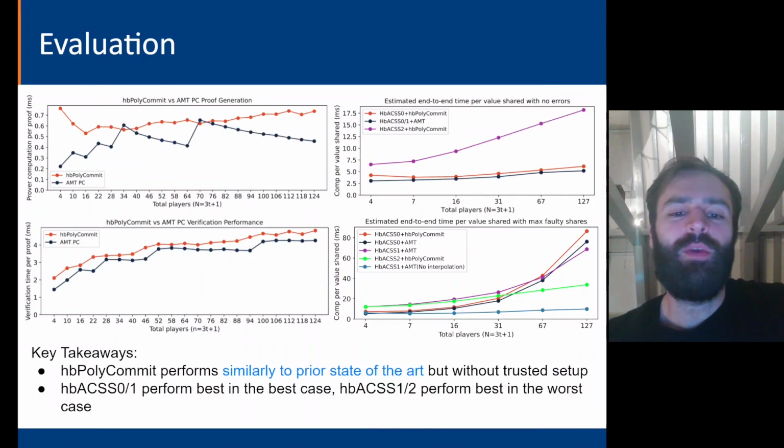Anyway, our key takeaways from all this are that hbPolyCommit performs similarly to prior state-of-the-art, but without the need for trusted setup, and that our different hbACSS versions perform differently in different scenarios. And we have a full discussion in the paper for when one might consider using each of these.